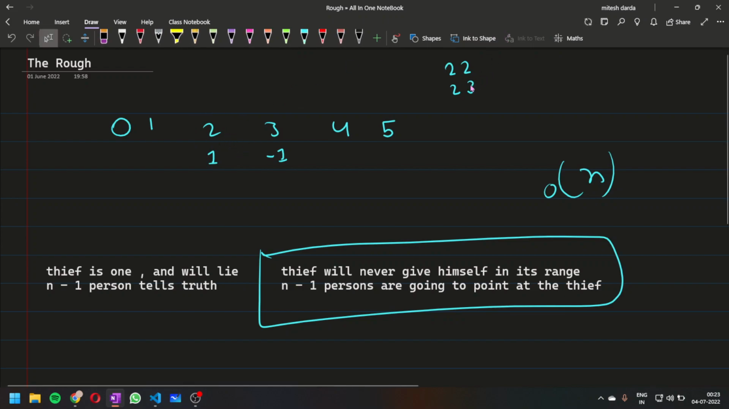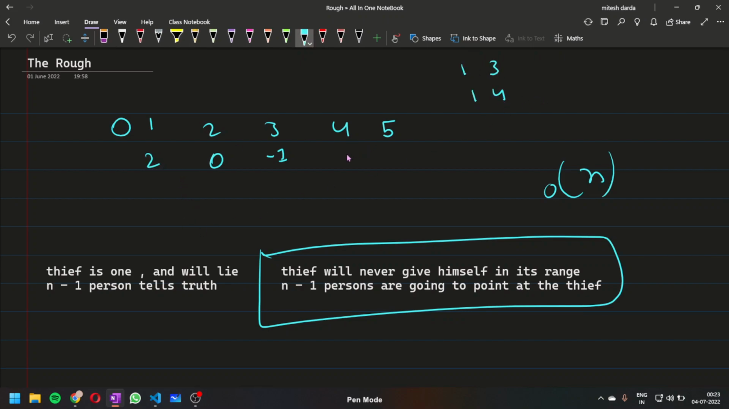And the second person is saying 1 and 1. Okay, so we can say it 1 and 2. We are going to include the person at index 1, and we are not going to include the person at index 2. Okay, the third person is saying the range 1 3. We are going to take it as 1 4. So 1 will become 2 and 4 will become minus 1. The last person is also saying 1 3, that will become 1 4. So this will become 3, and this will become minus 2.